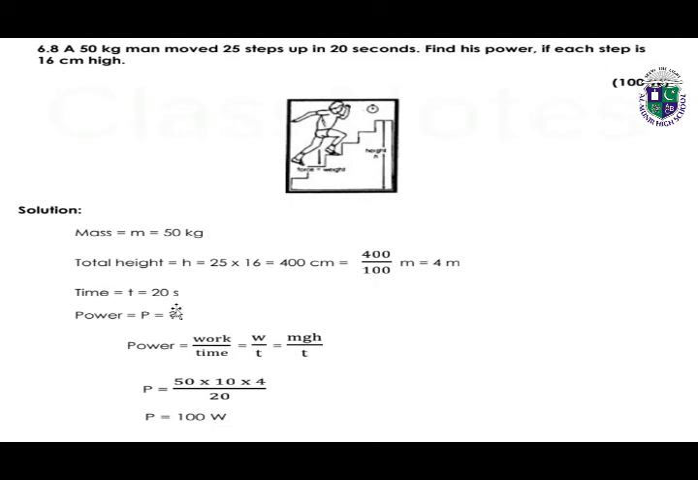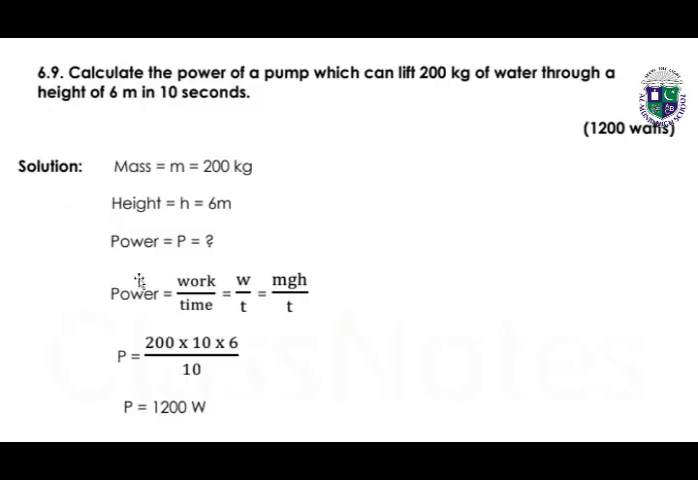So time is also given. We have to calculate the power. We know that power is work over time, and work is equal to mgh, over time. So by calculating the values, we get the power, which is 100 watts.